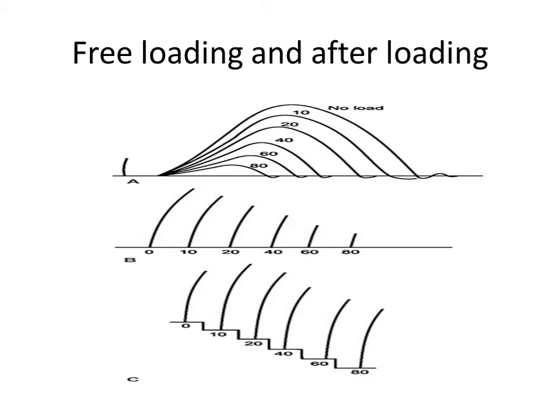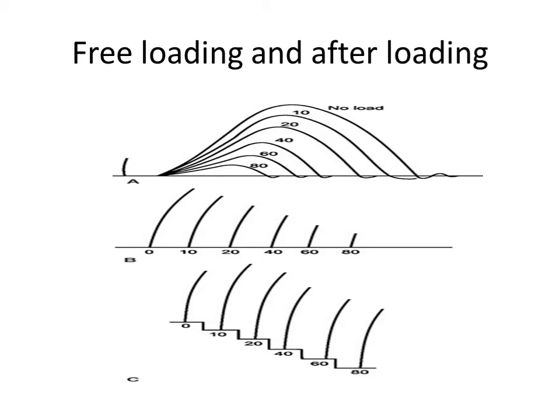So this first recording shows the effect of after load on the moving drum. Graph B shows the recording of the effect of after load on the stationary drum, and the next figure shows the free-loaded contraction on the stationary drum. So you observe in the graph the free-loaded and after-loaded conditions.